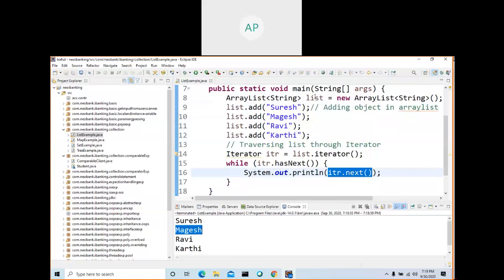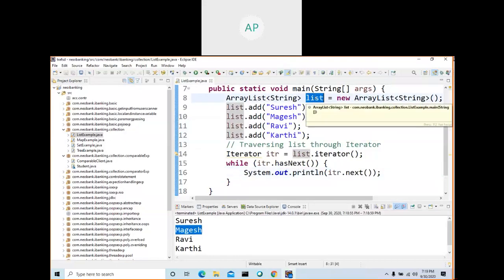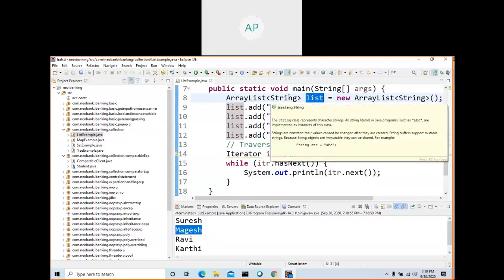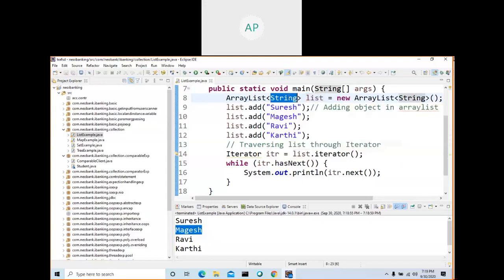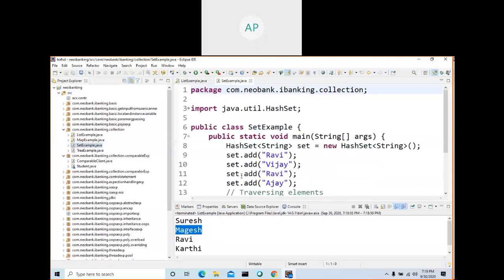See here, I could retrieve the values. Think of this as a container which can contain any kind of object. You can add a string object, an employee object, any kind of object. This is a string, right? The literal way of creating a string.